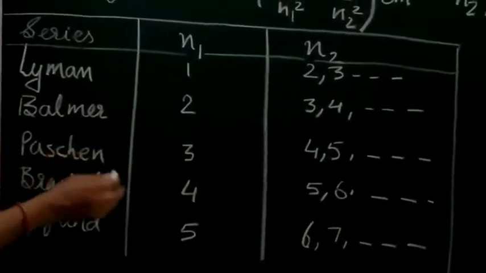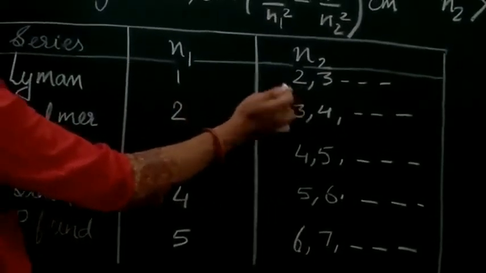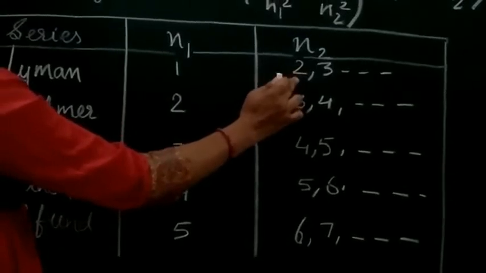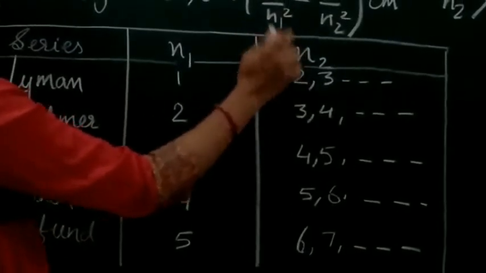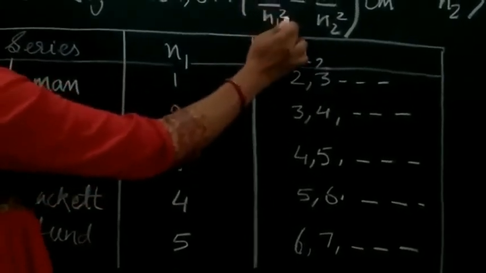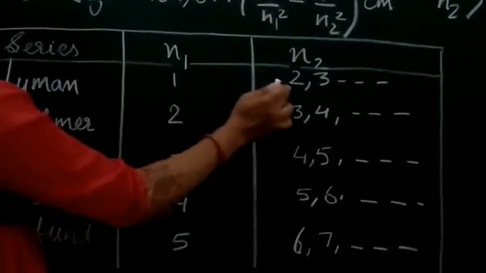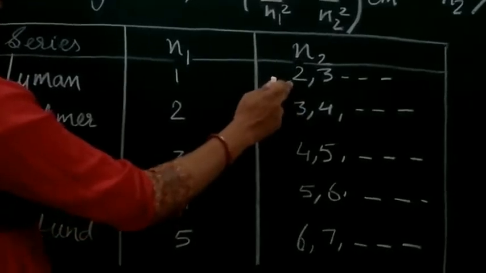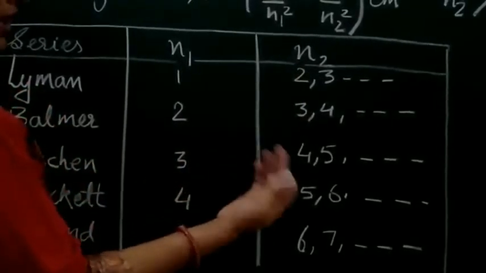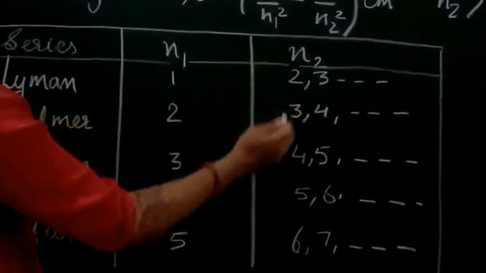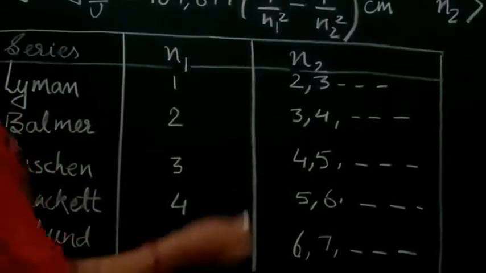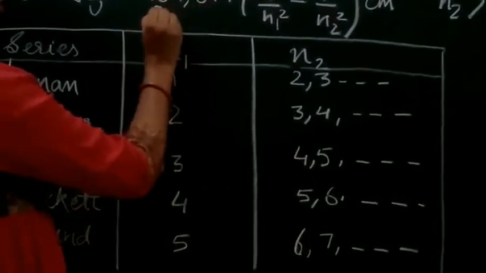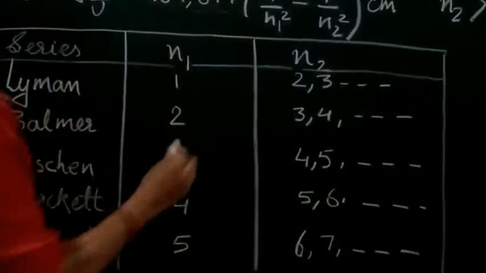So for every value of N2, we put it in the formula with N1 fixed, and the number of spectral lines is going to increase depending upon the value of N2, right?